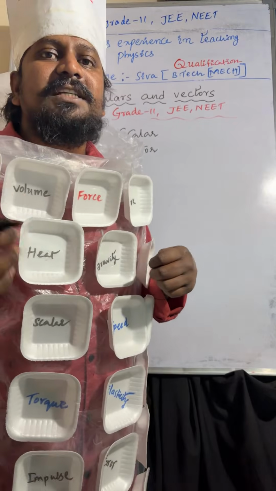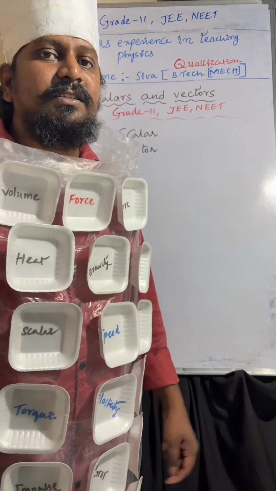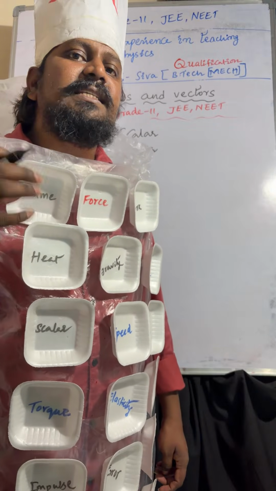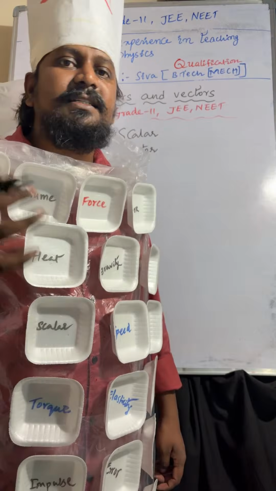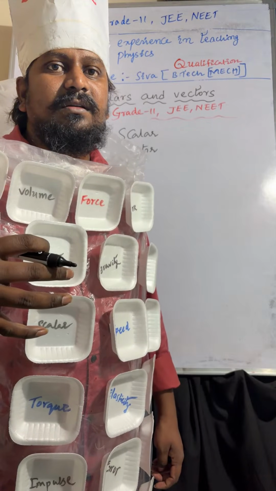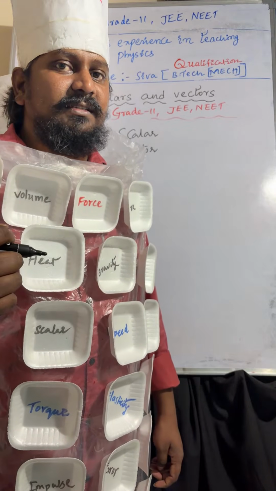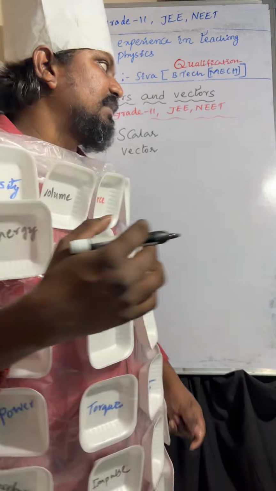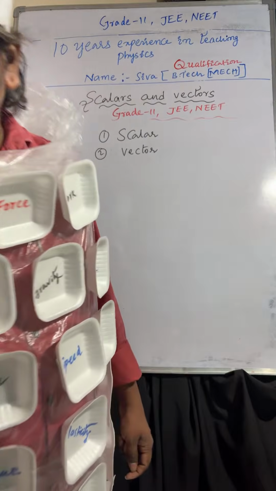Now we will discuss types of vectors. Let's start.